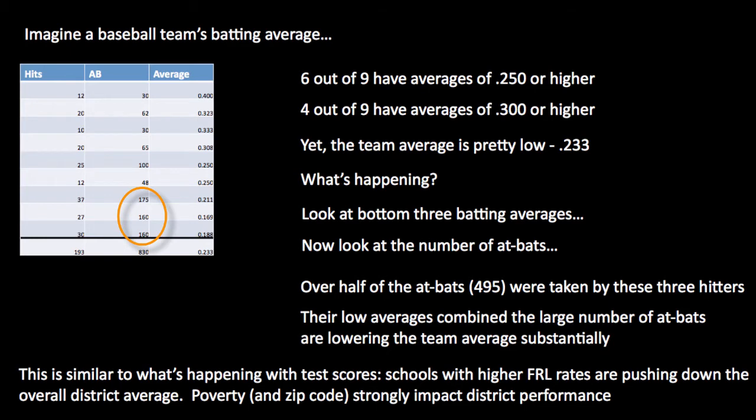Now look at the number of at-bats. Over half of the at-bats, 495, were taken by these 3 hitters. Their low averages combined with the large number of at-bats are lowering the team average substantially. This is similar to what's happening with test scores. Schools with higher free and reduced lunch rates are pushing down the overall district average. Poverty and zip code strongly impact district performance.